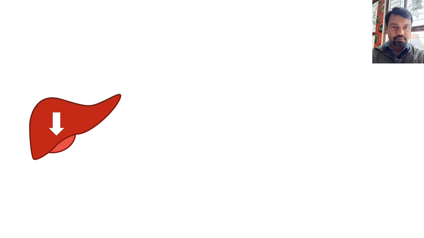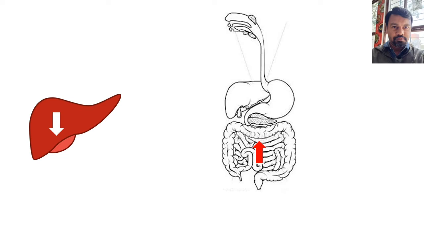As we have already studied in the previous lecture, statin acts by inhibiting cholesterol synthesis in the liver. When we inhibit the cholesterol synthesis in the liver, there occurs increased absorption of cholesterol from the intestine as a compensatory mechanism.